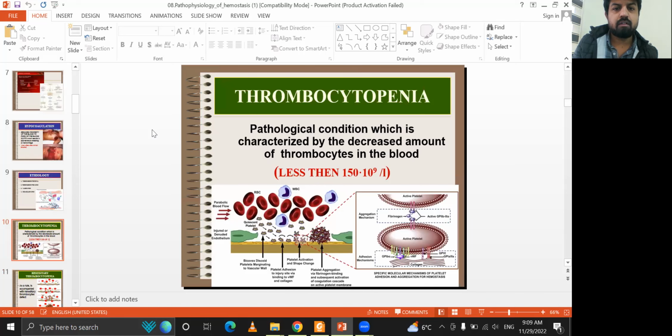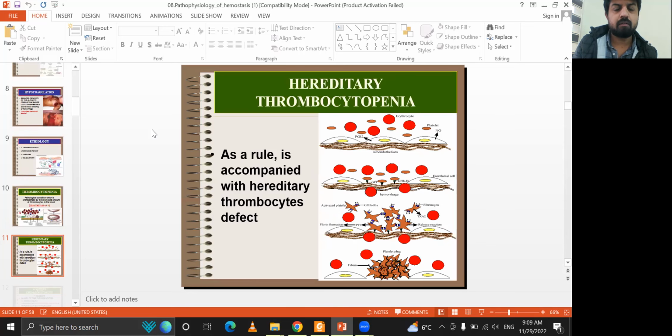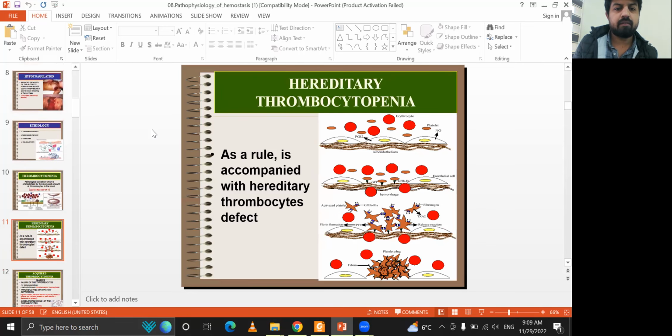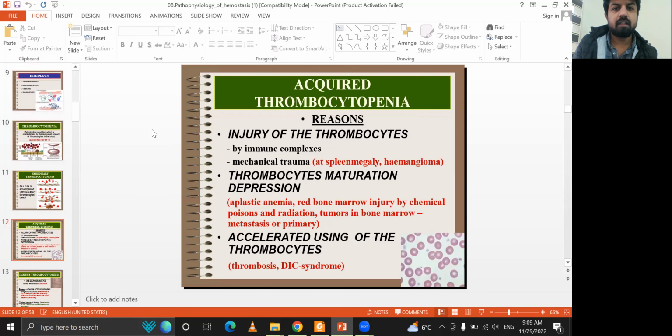Thrombocytopenia is a pathological condition characterized by a decreased amount of thrombocytes in the blood, less than 150 x 10^9 per liter. As a rule it is combined with hereditary thrombocyte defects. Acquired thrombocytopenia is a result of injury of the thrombocytes by immune complexes, mechanical trauma, thrombocyte maturity depression, aplastic anemia, red bone marrow injury by chemical poison and radiation, tumors and bone marrow metastases, and DIC syndrome.